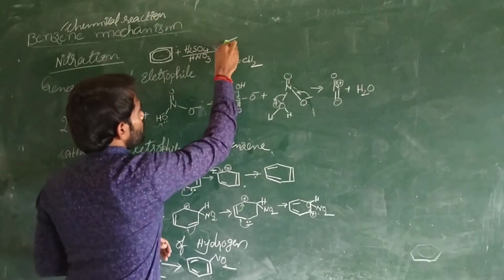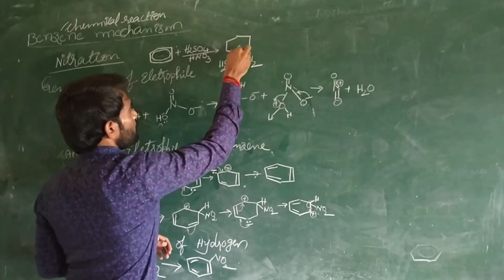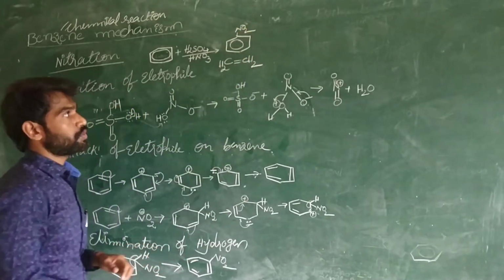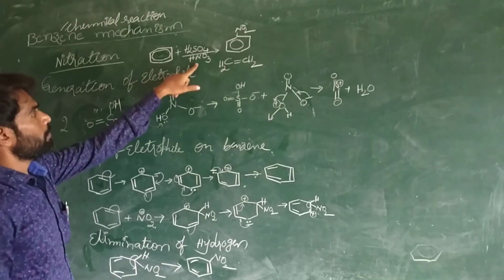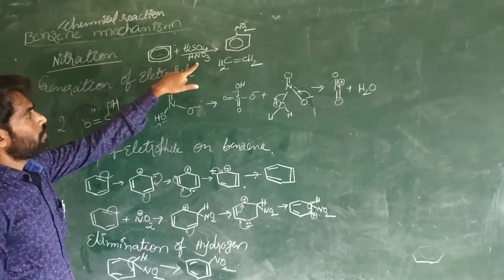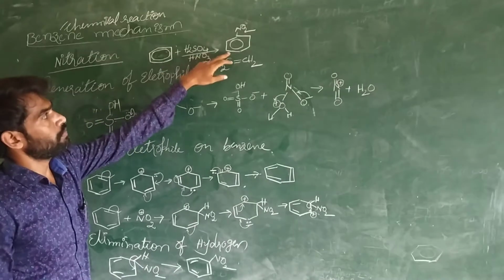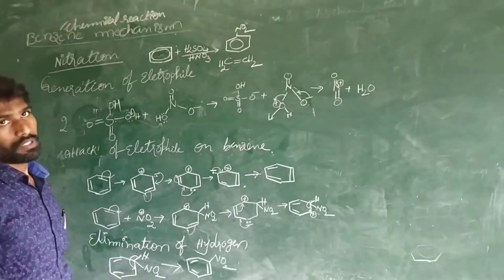Benzene undergoes nitration and nitrobenzene is formed. This is the general reaction. So when benzene is in the presence of the nitrating mixture, H2SO4 and HNO3, it undergoes nitration and formation of nitrobenzene takes place.